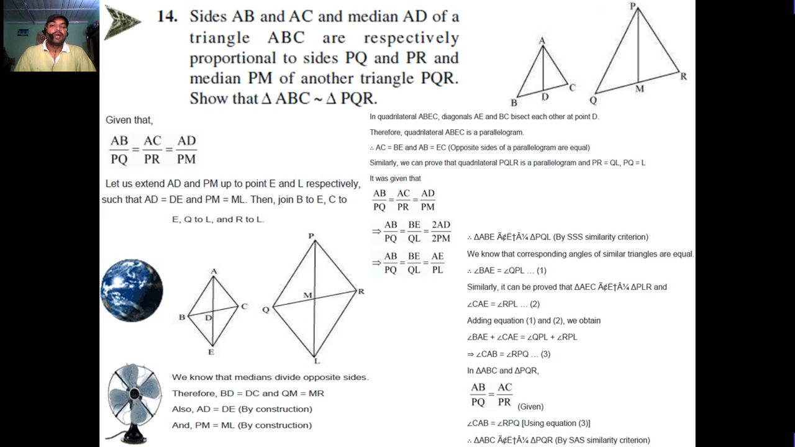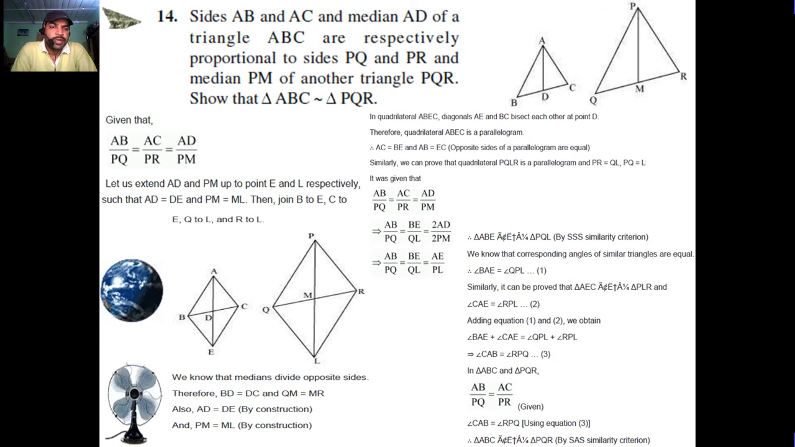Similarly, we can prove that quadrilateral PQLR is a parallelogram and PR is equal to QL, PQ is equal to RL. It was given that AB upon PQ equals AC upon PR equals AD upon PM. So AB upon PQ, BE upon QL, 2AD upon 2PM, that is AE upon PL. Triangle ABC is similar to triangle PQL by SSS similarity criterion.